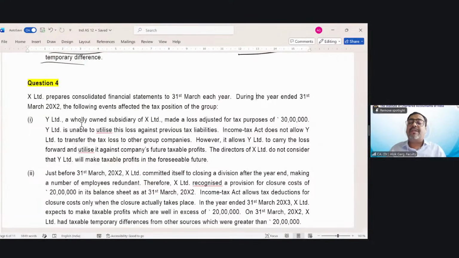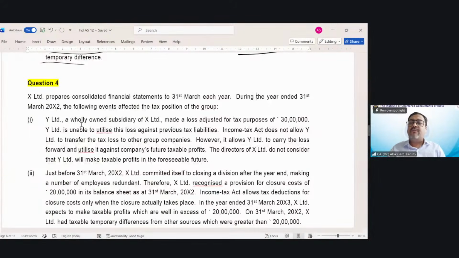So while computing the fair value of the net assets, you have to adjust for deferred tax asset or liability also, which is the difference between the fair value of the net assets acquired and the carrying value of the net assets acquired, excluding DTA, DTL.